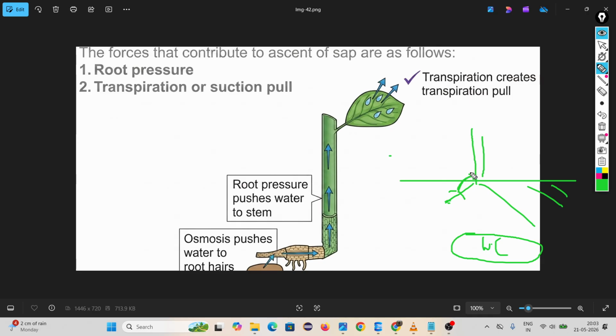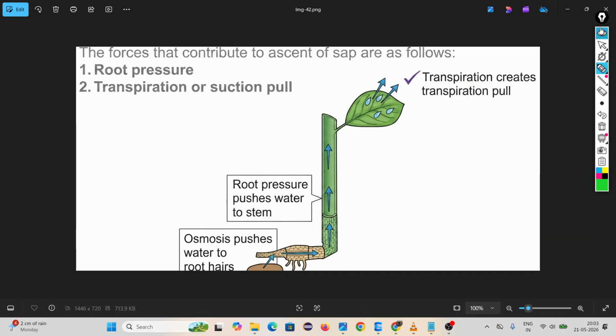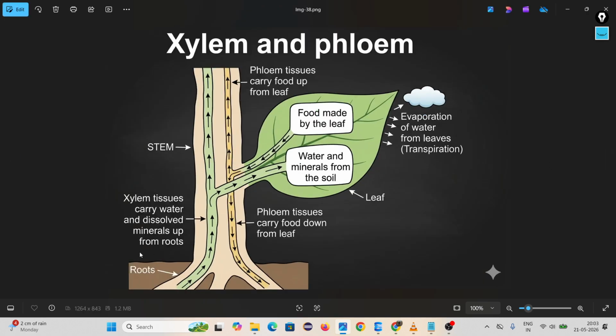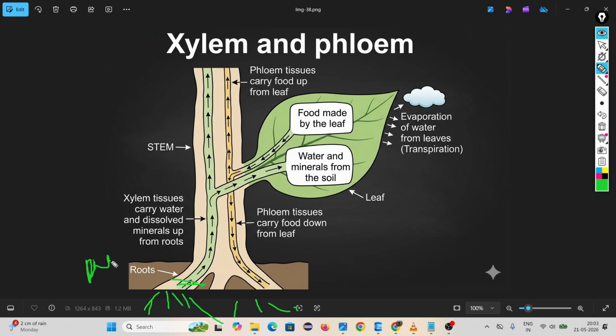Due to this, water goes near to the xylem, because xylem is absent in the root. If you look at the xylem diagram, root hair doesn't have it. It is starting from the stem, but our root hair is inside the ground. From ground, through osmosis, water comes in.